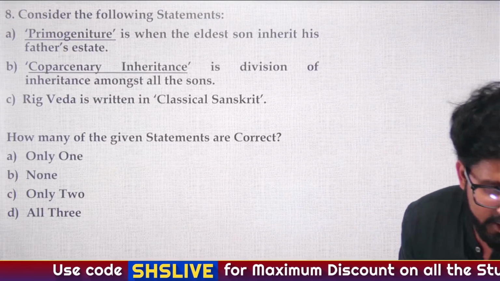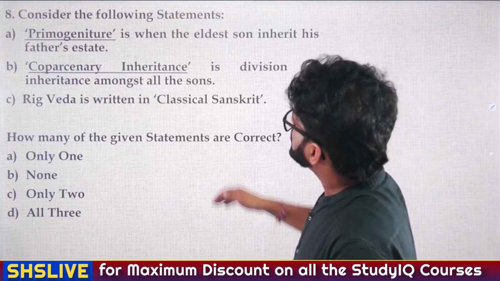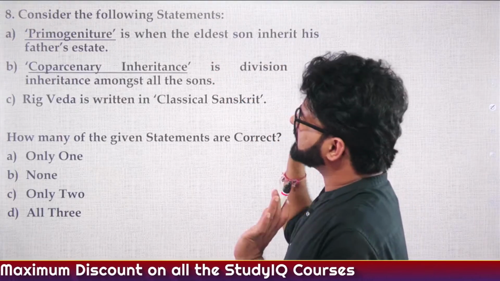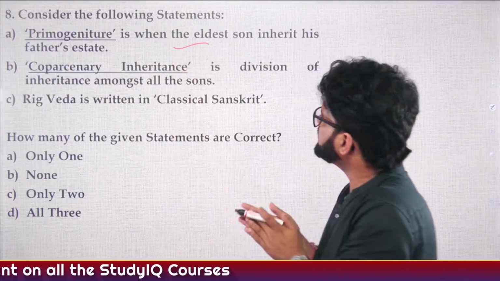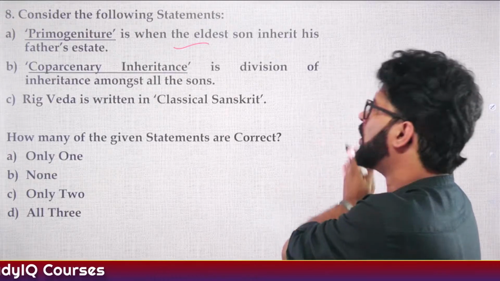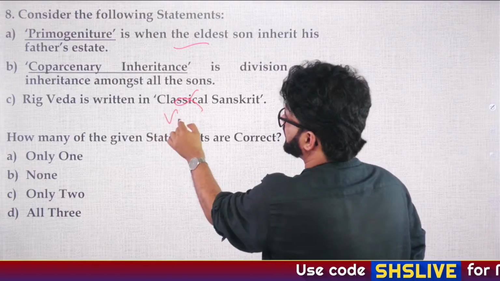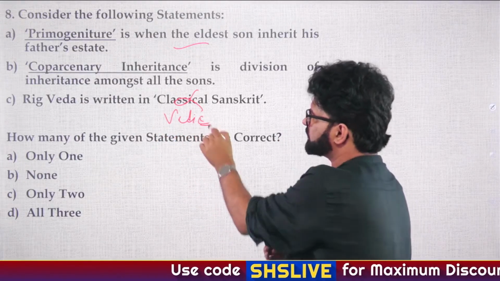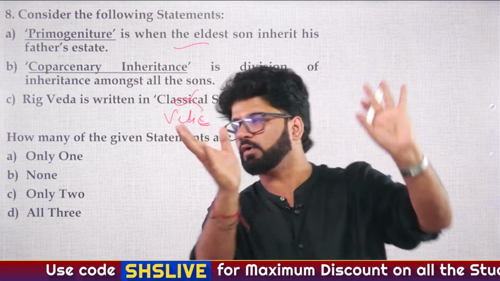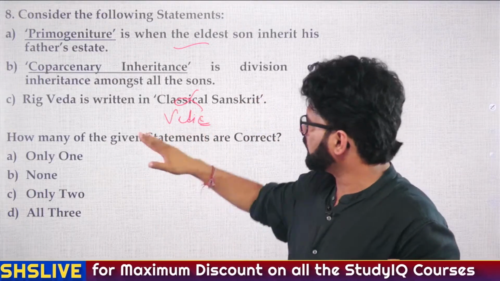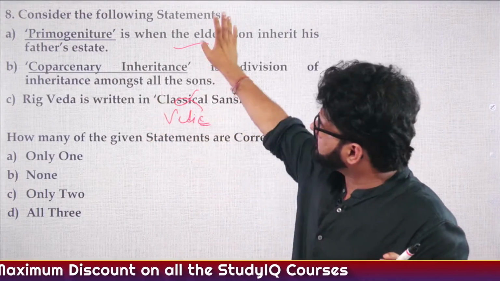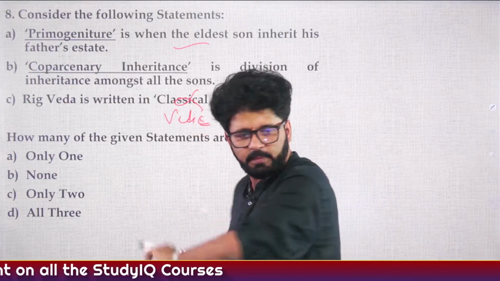Okay, so I got answers from Umesh and Manisha. Primogeniture, the eldest son inherits his father's estate, is correct. We have discussed this. Coparcenary inheritance is division of inheritance among all the sons. That also is correct. Rig Veda is not written in classical Sanskrit. It is written in Vedic Sanskrit, the earliest form of Sanskrit, and then Sanskrit went through different forms and classical Sanskrit came later on. So the third statement is wrong. First and second are correct. So that means only two, and you people answered it.